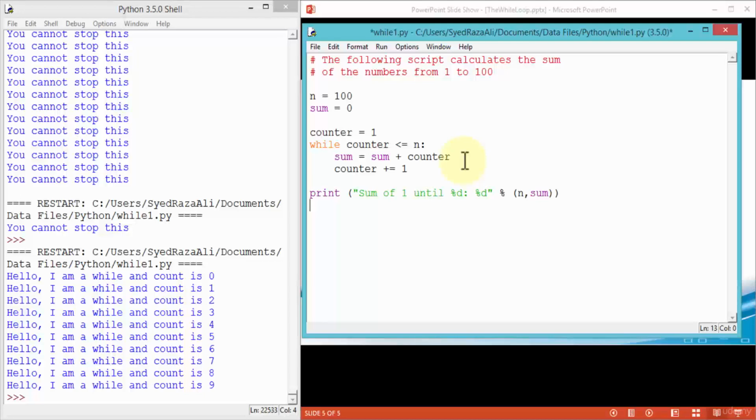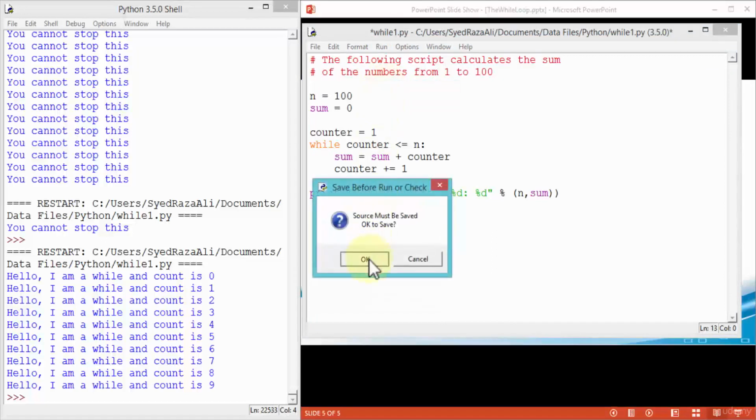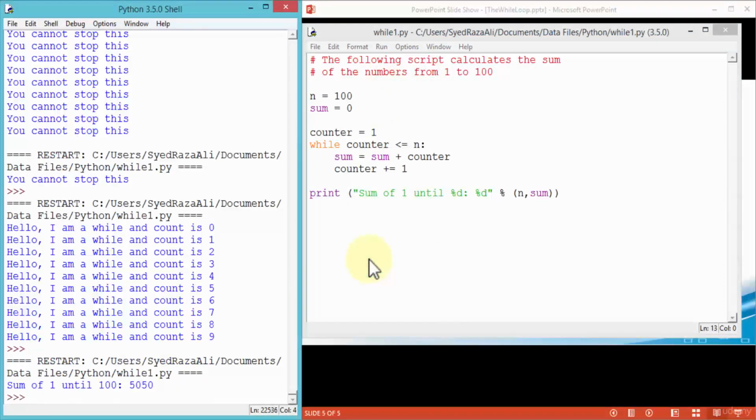Let's see what happens when I run this simple script that I created using the while statement. So click run module, click OK to save, and Python displays the output and gives me the sum of 1 until 100 is 5,050. So I hope you get the idea so far.